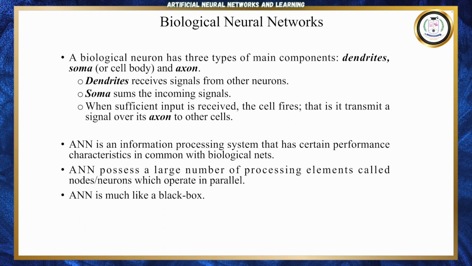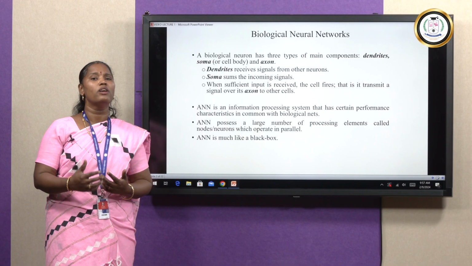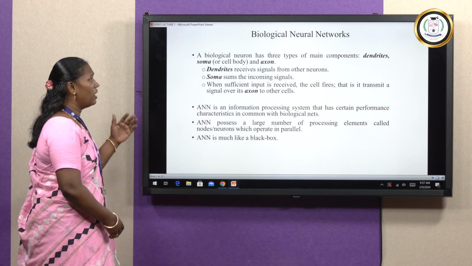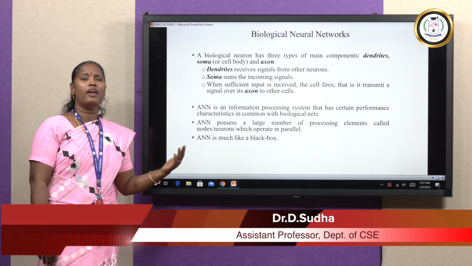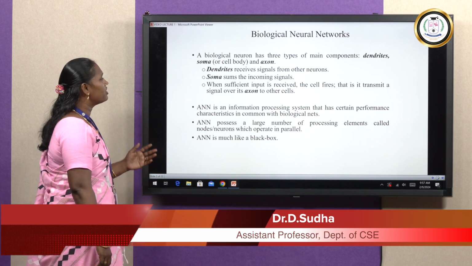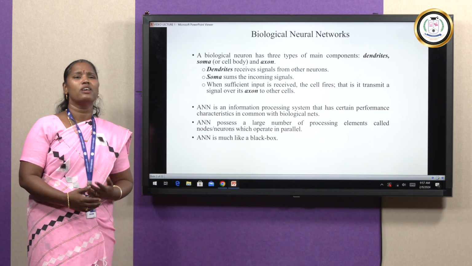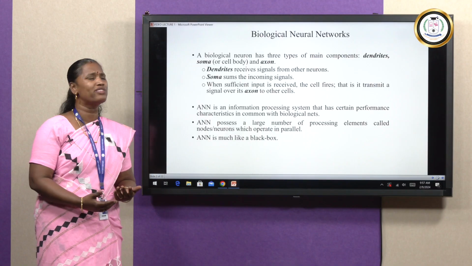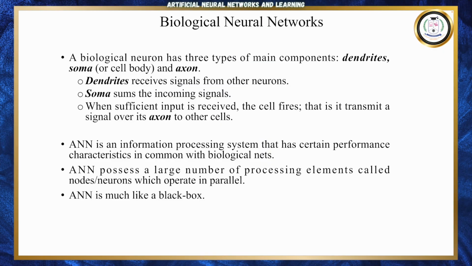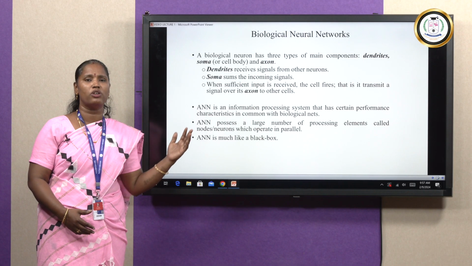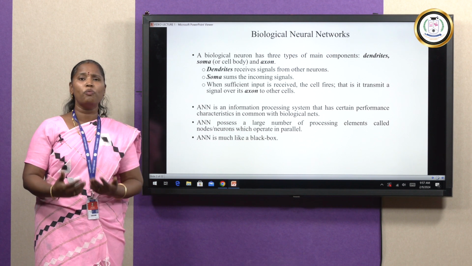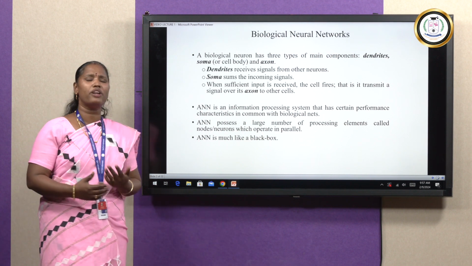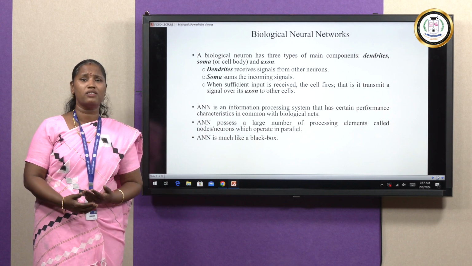Before that, let's discuss what is meant by a biological neural network, and what we inherit from it to learn the artificial neural network. The biological neural network has three different components: dendrites, soma and axon. Dendrites are the input, receiving various signals from various neurons. The soma transmits signals from one neuron to another neuron, and finally we have the output term, the axon, with which we get the output. These are the three components used in biological neurons like the human brain.